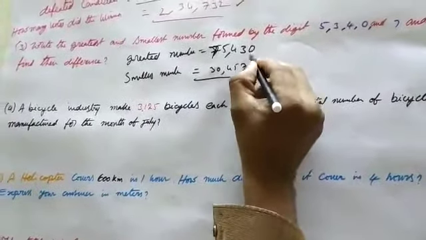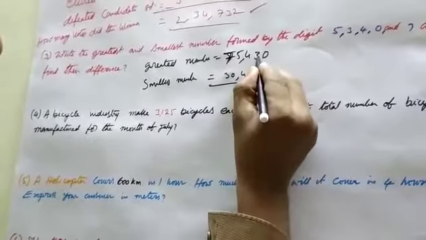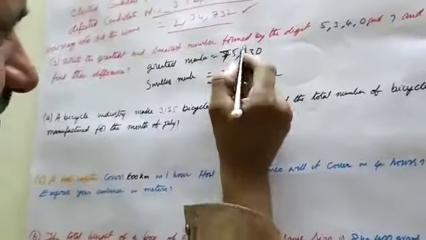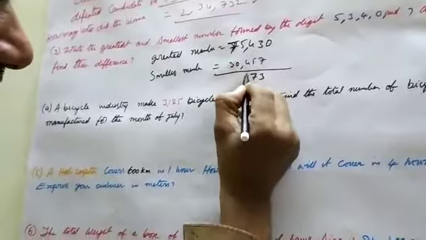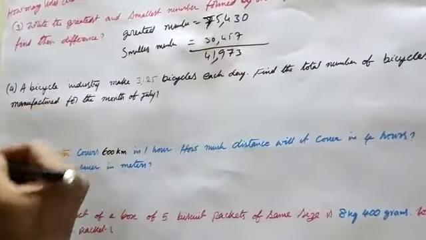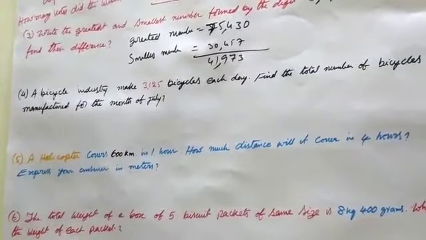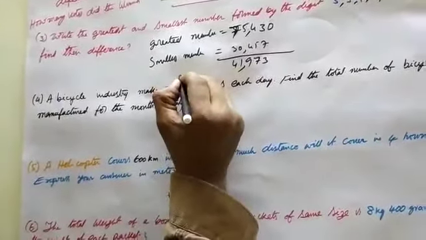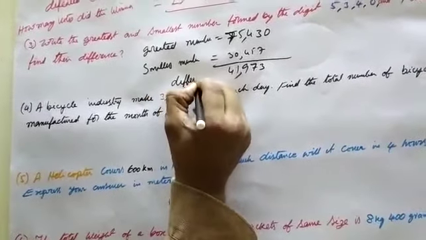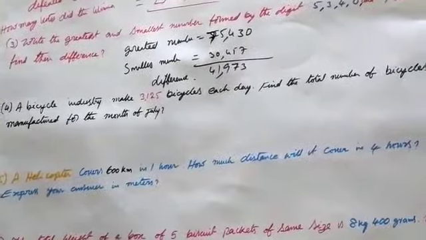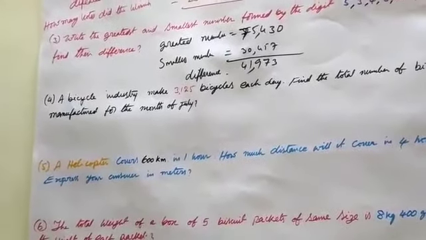See, 10 minus 7 is 3, 12 minus 5 is 7, 13 minus 4 is 9, 1, 4. 41,973. This is the difference. See, go to the 4.